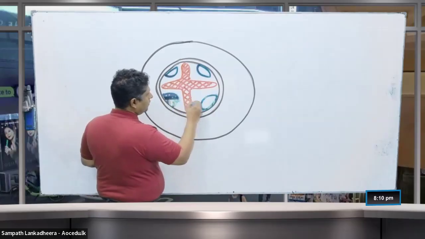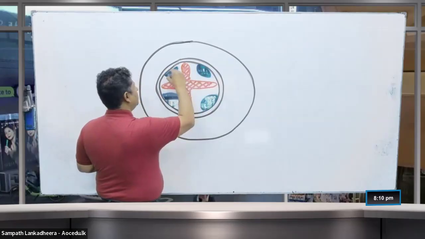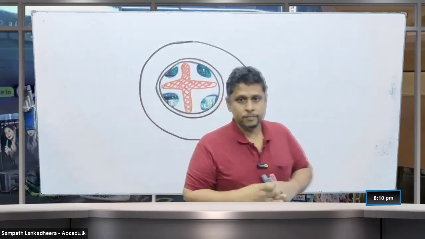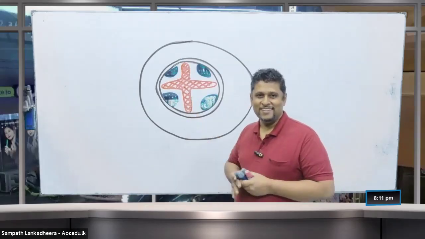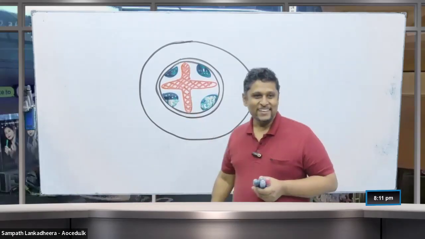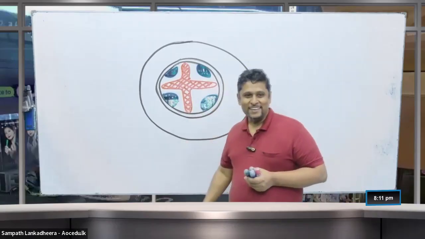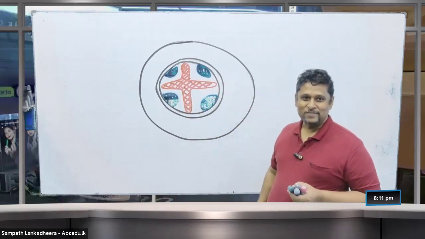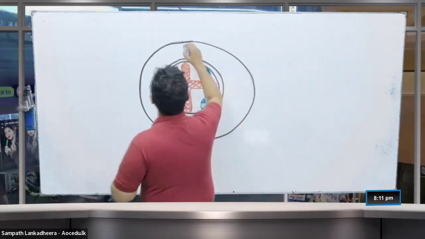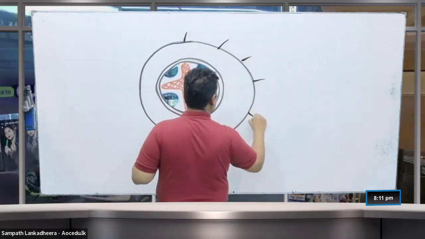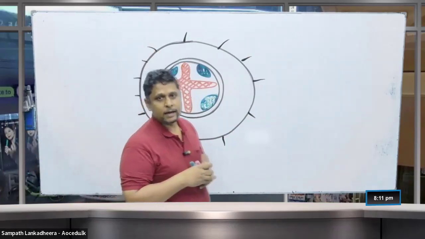So this is the phloem. Phloem is quite transparent, but it doesn't matter. So this is phloem and the xylem, and then you can see here, people, the root hairs are present. Root hairs are there. So this is dicot.